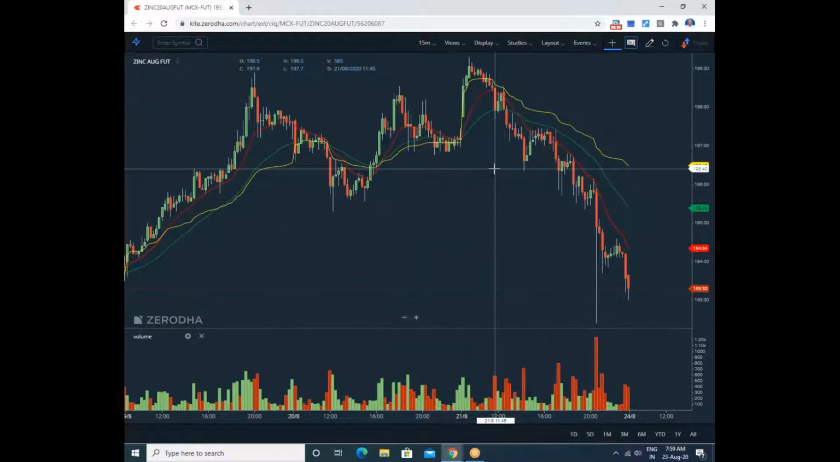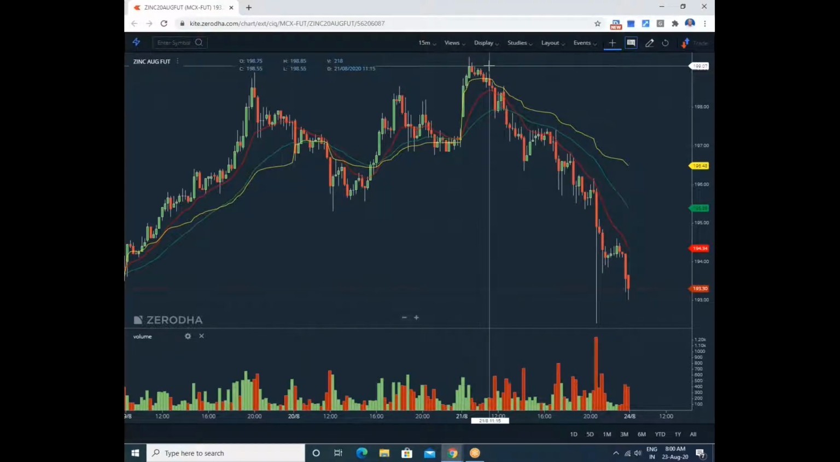Did you get the clarity? Yes, it's understood. Crystal clear. This is the fantastic target. See this target, what is it? 191 means 8 rupees. 8 rupees means per lot we will make a profit of 40,000. This zinc lot size is 5,000. With a single lot, the target is 40,000.